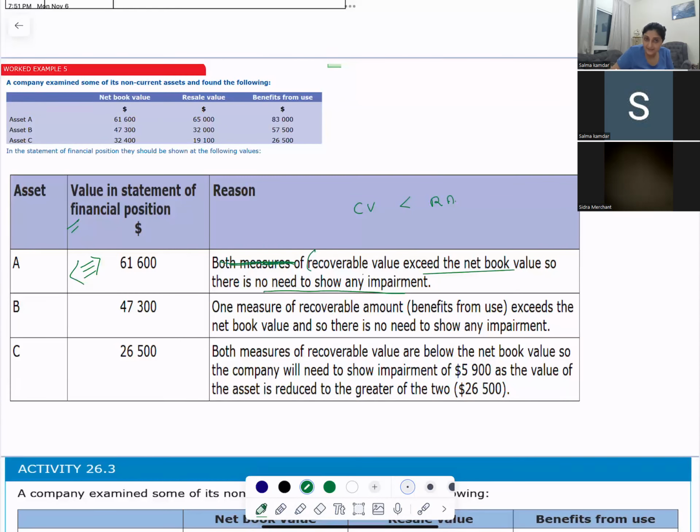Do you need to impair your asset A or no? No. Let's go to asset B.